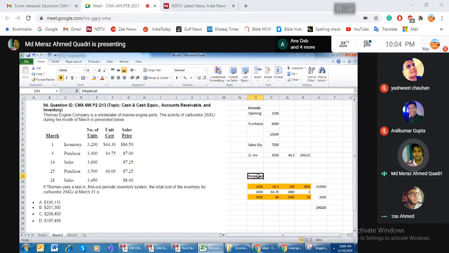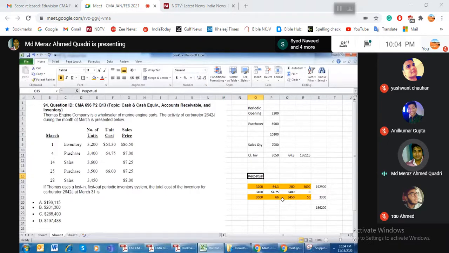Okay, first you have 3,200 at 64.3, then you purchase 3,400. Then after that you have a sale of 3,600. So first sell 3,600, so you are following the LIFO. You have to sell first which one? The one which you have purchased very recently, that is 3,400, and then the balance 200 you will use from the initial opening stock.